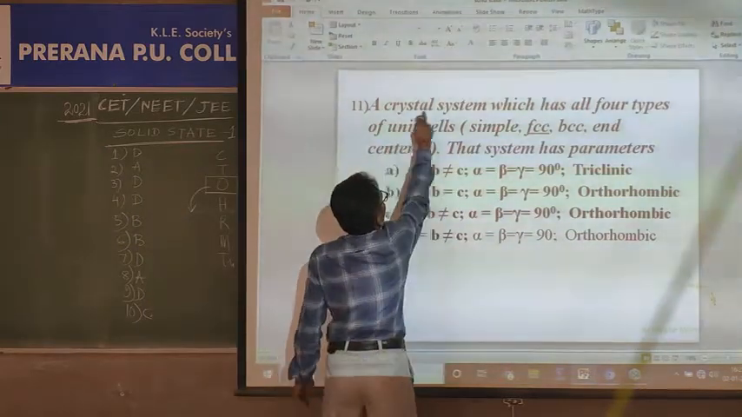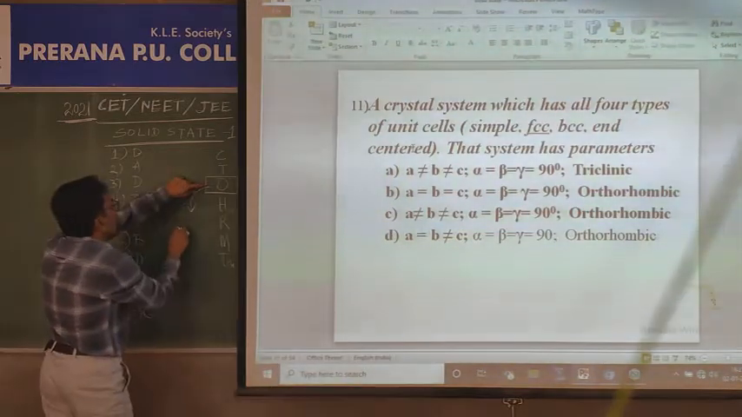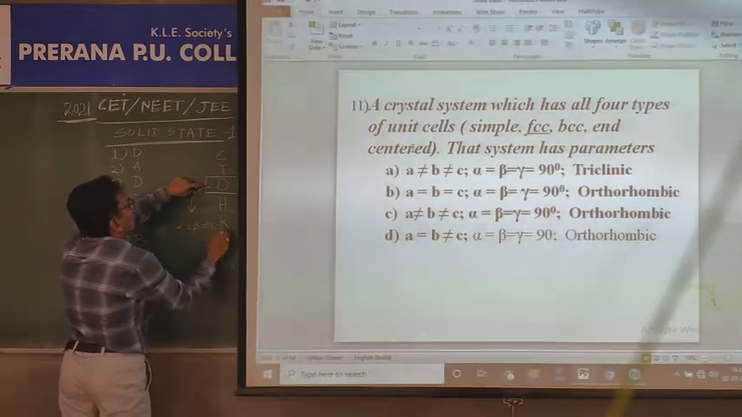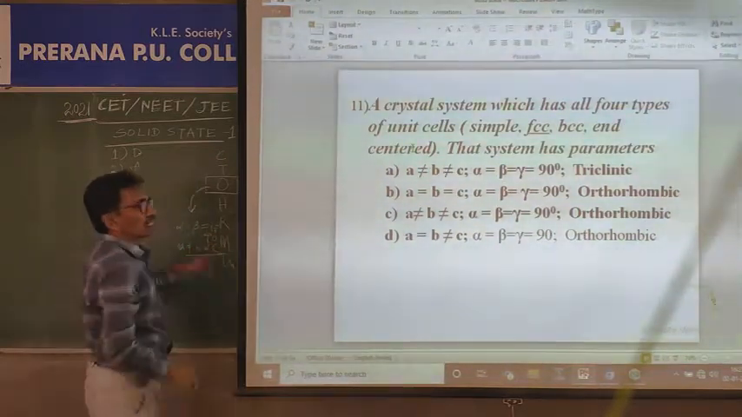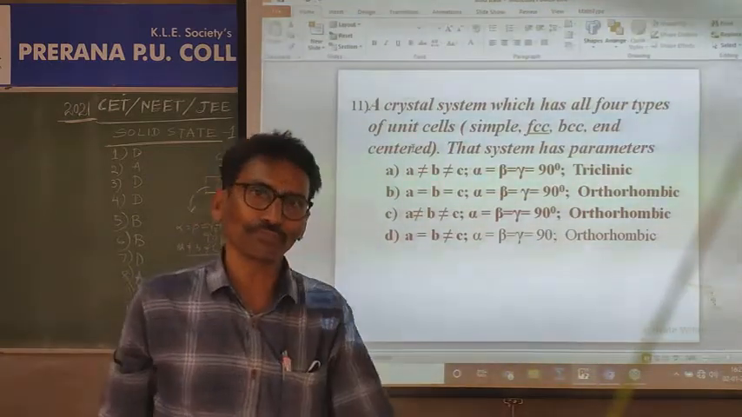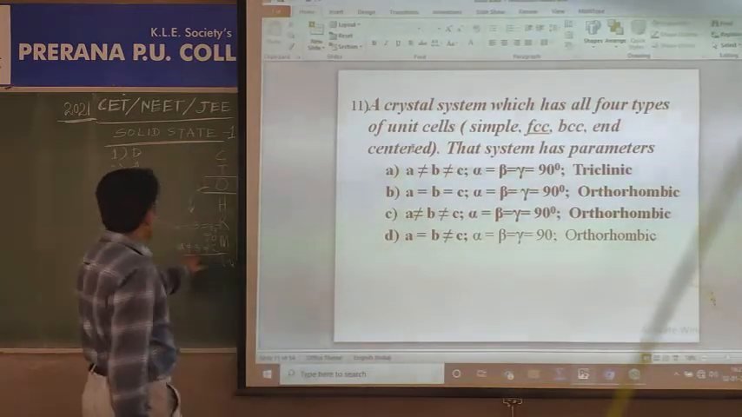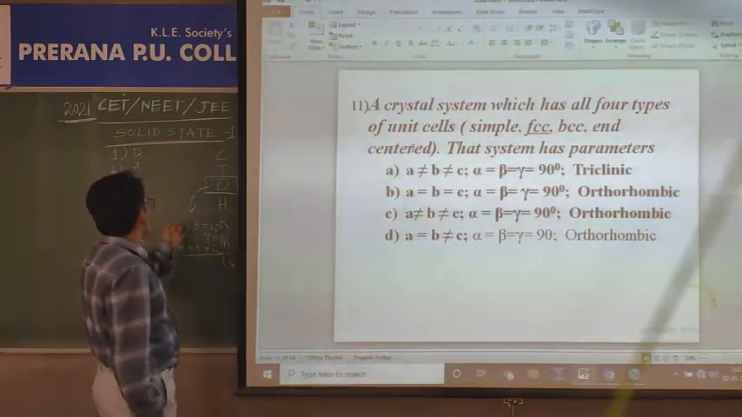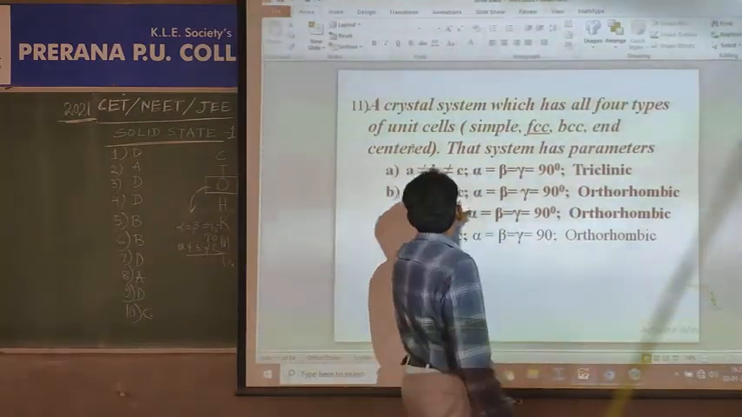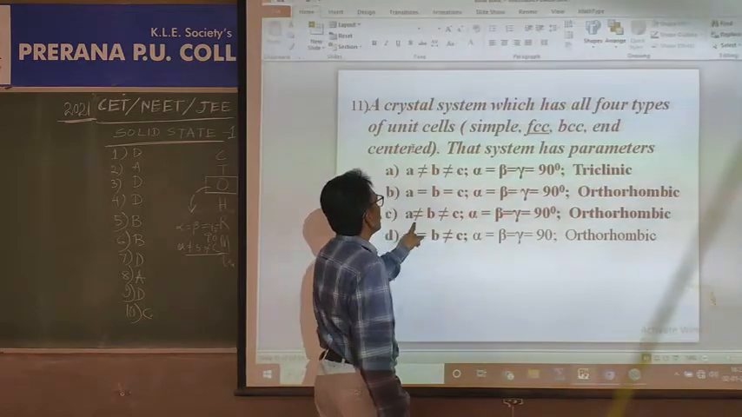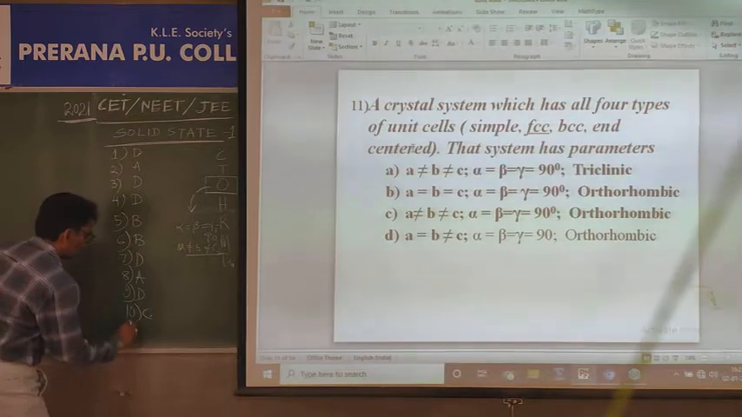Orthorhombic has parameters alpha equal to beta equal to gamma equal to 90 degrees and a not equal to b not equal to c. It is just like a matchbox in the house or a duster in the classroom. These two are examples of a not equal to b not equal to c, whereas alpha equal to beta equal to gamma equal to 90. Where is it observed? That is orthorhombic, the right combination. The others are the wrong combination, and this is the right combination. So answer C is correct in the 11th question.